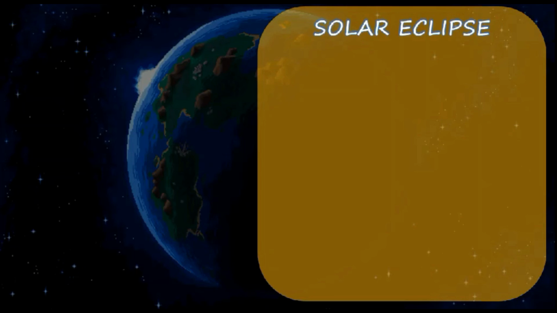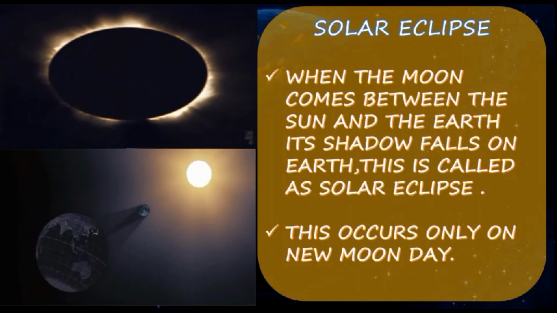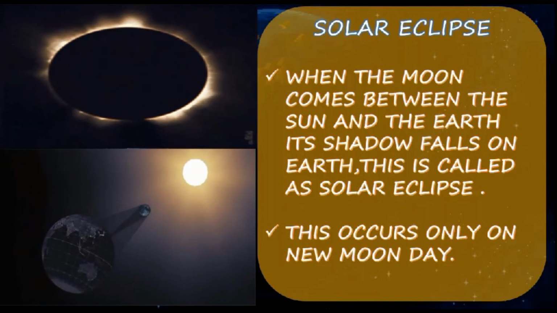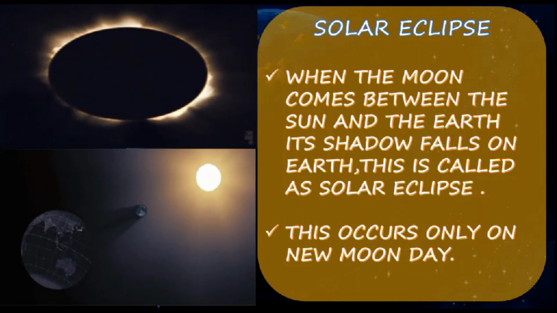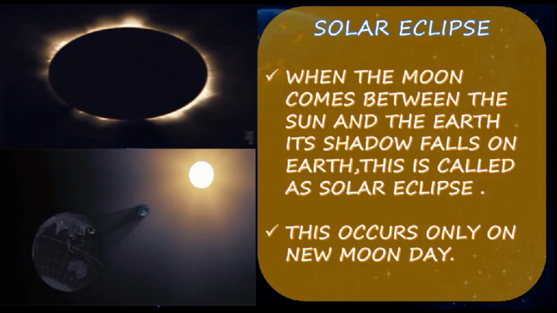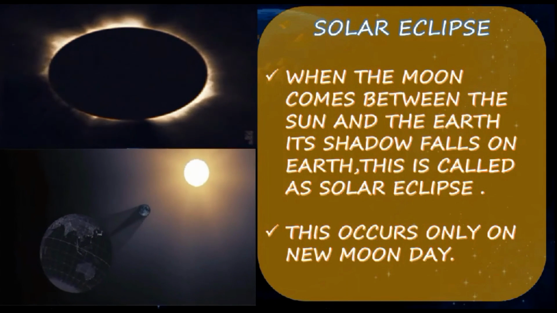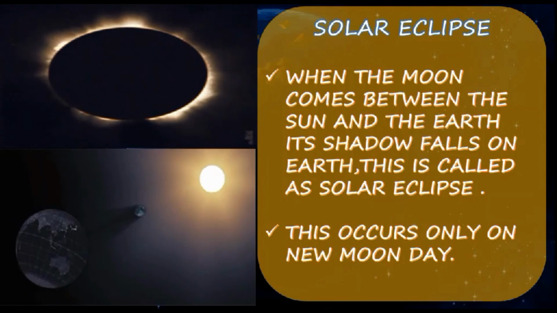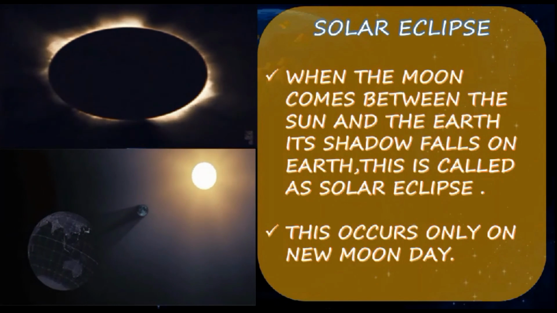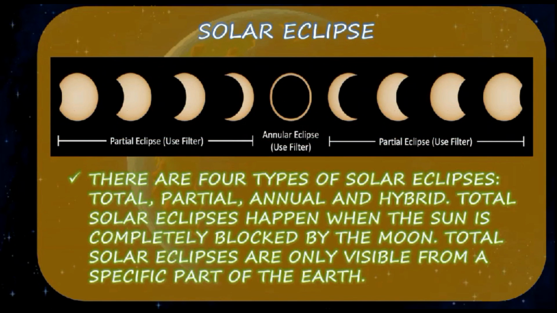Here we all know the types of eclipse: solar eclipse and lunar eclipse. Let us see briefly about the solar eclipse. When the Moon comes between the Sun and the Earth, its shadow falls on the Earth. That is said to be a solar eclipse. A solar eclipse occurs only at new moon time. Have you got it? A solar eclipse occurs only at new moon time.